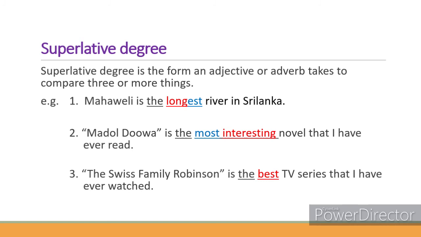So the superlative form of the adjective is most interesting. The third sentence: The Swiss Family Robinson is the best TV series that I have ever watched. So, in this sentence, the superlative form of the adjective is the best.